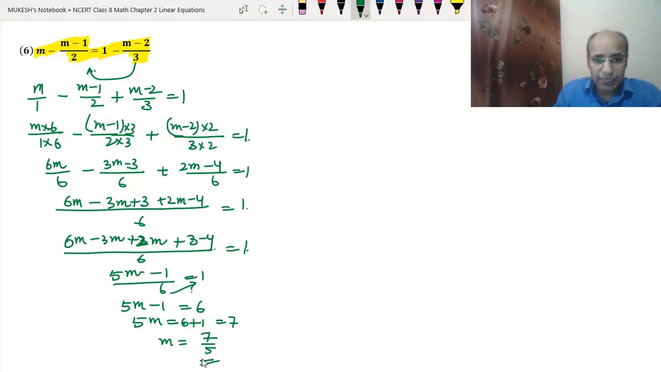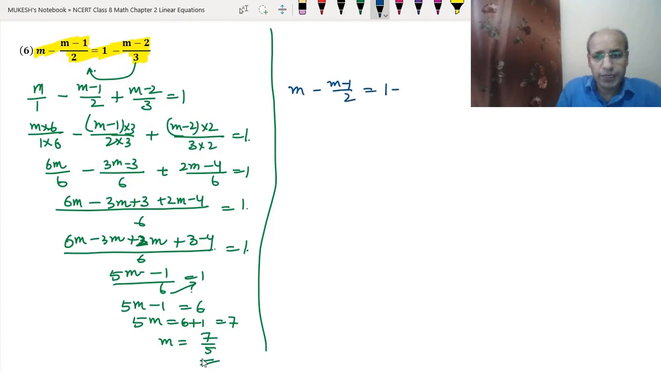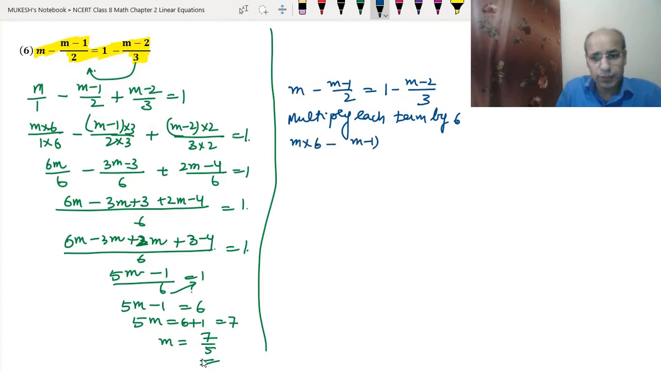Let's do the other way of doing this question. So we have the question (m minus 1) upon 2 equals 1 minus (m minus 1) upon 3. Since the LCM of 2 and 3 is 6, we multiply each term by 6. So it will be m into 6 minus (m minus 1) upon 2 into 6 equals 1 into 6 minus (m minus 2) into 6 upon 3.